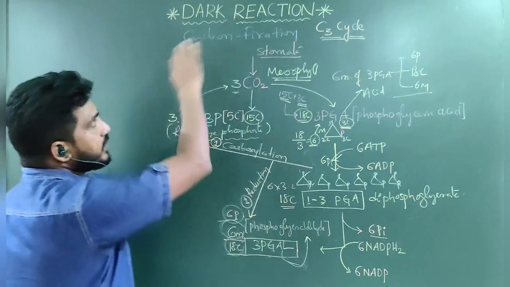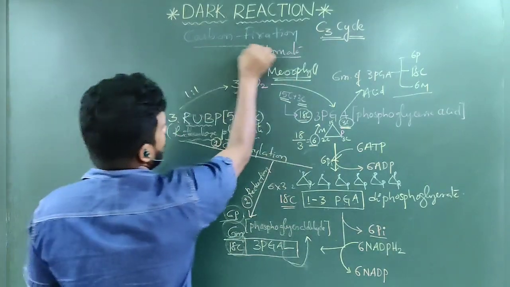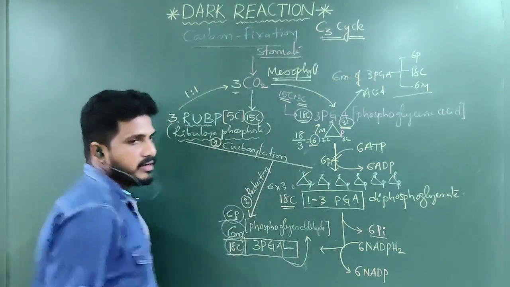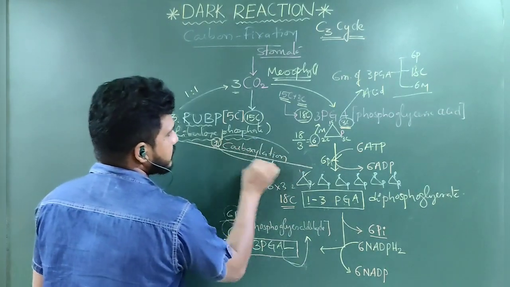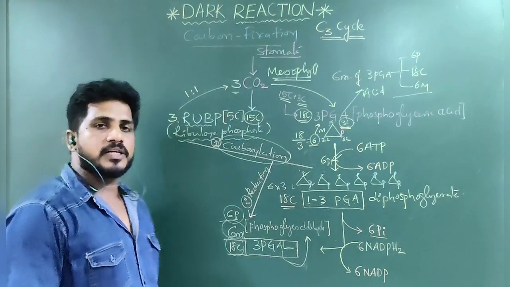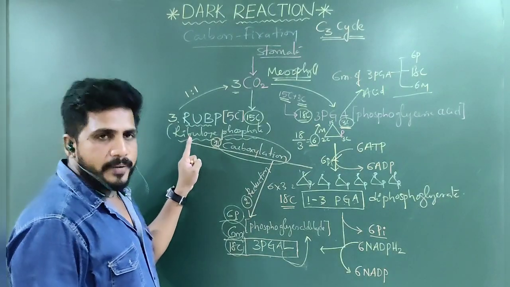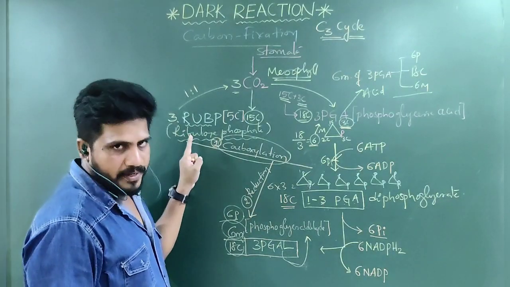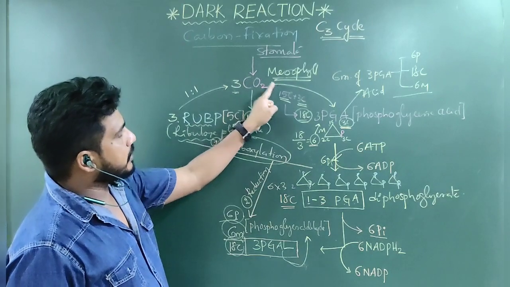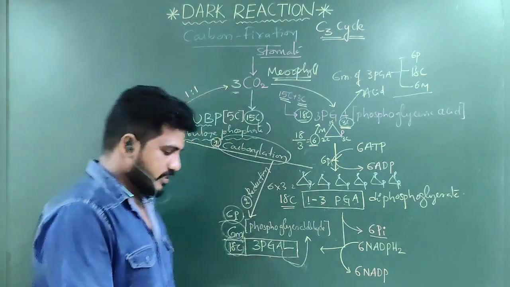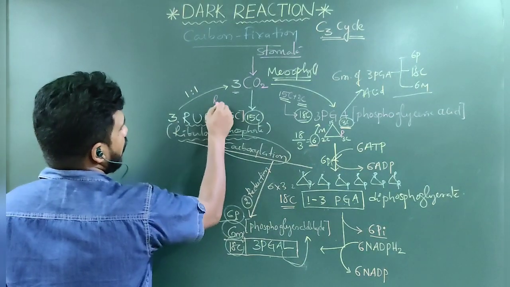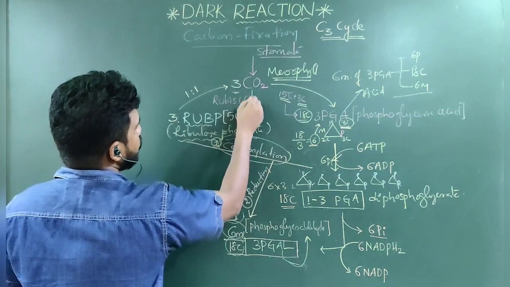So in the dark cycle or carbon fixation or C3 cycle, what is the first step? The first step is carboxylation. In carboxylation, what happened? RuBP accepted carbon dioxide. For this, a very important enzyme is required, that is called Rubisco.